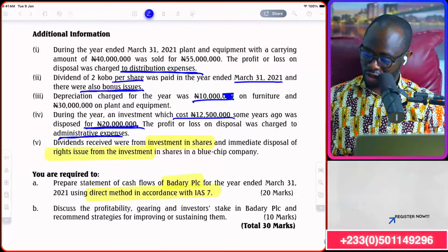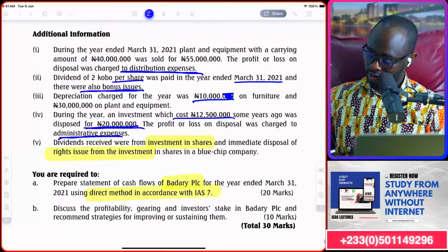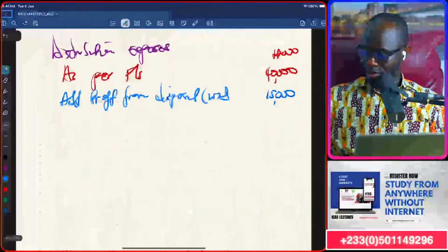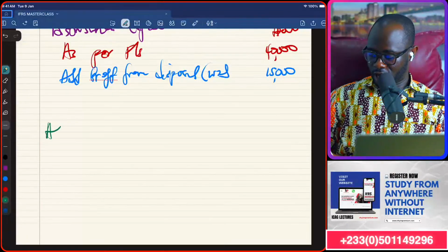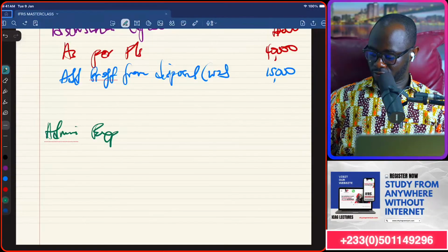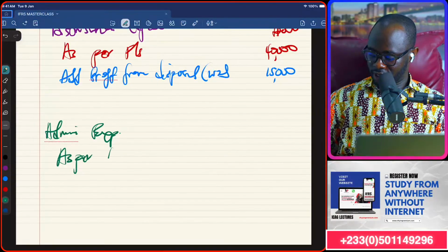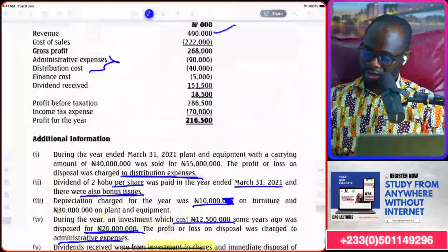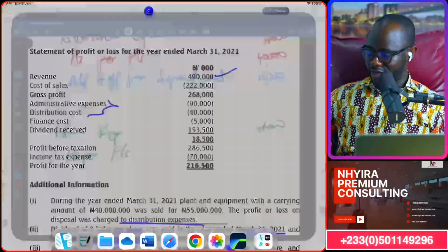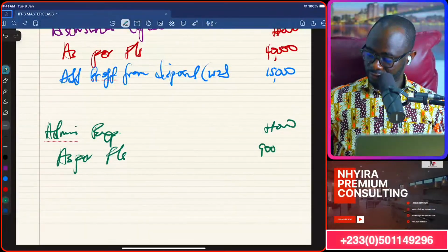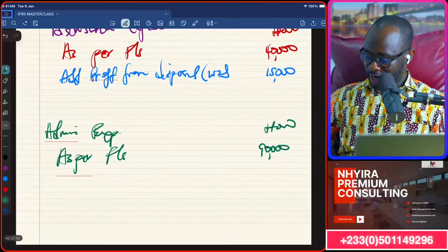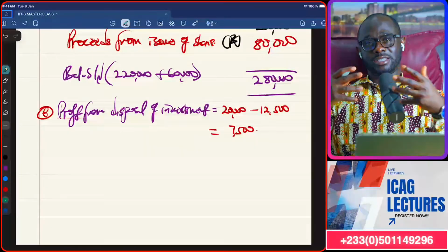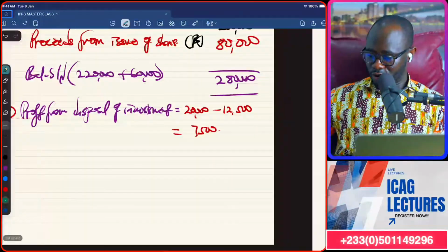Investment was adjusted for in admin expenses. Okay. So let's go here for admin as well. As per the financial statement, admin expenses was 90,000. Okay. Now, what did we get on the investment side? That was also a profit. It means it reduces our admin expense, so we're going to add it back.